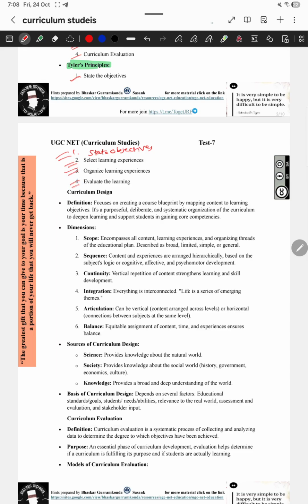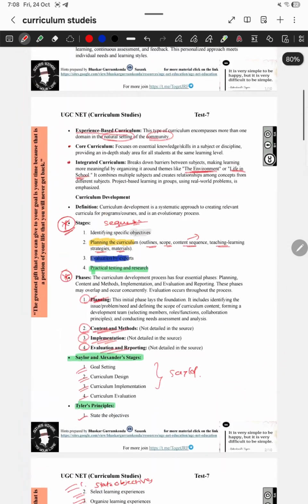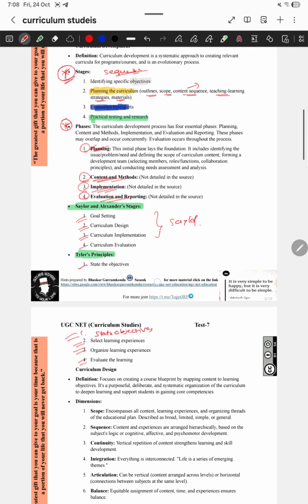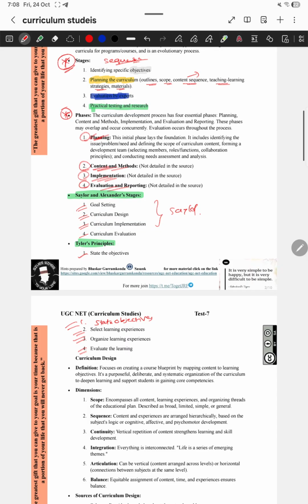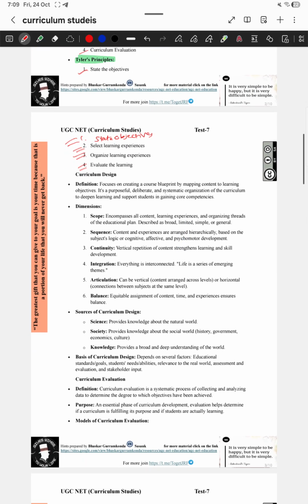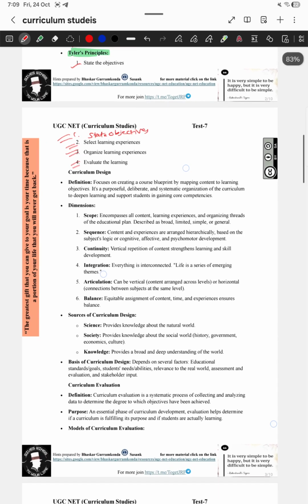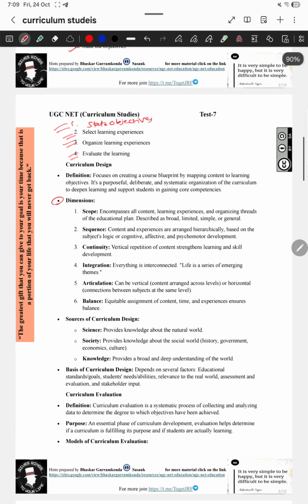And then comes curriculum design. We have seen curriculum development: its stages, phases, and the different stages given by important people. Now we come to curriculum designing. The dimensions of curriculum design are scope, sequence, continuity, integrity, articulation and balance. For scope, we have to see that all the content, learning experiences and organized educational plans are meeting the requirements or not. Sequencing the content and experiences is very important, and there should be continuity in sequencing also.